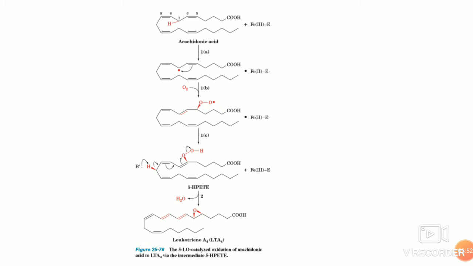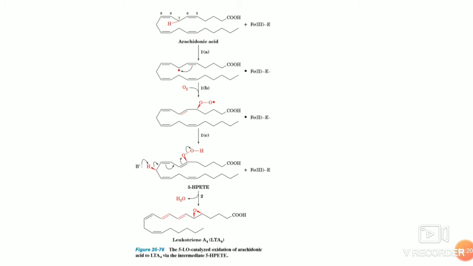The first reaction is the oxidation of arachidonic acid to form 5-HPETE, a substance that in itself is not a physiological mediator, but the converted products are physiological mediators. This first reaction, the oxidation of arachidonic acid to 5-HPETE, occurs in 3 steps.